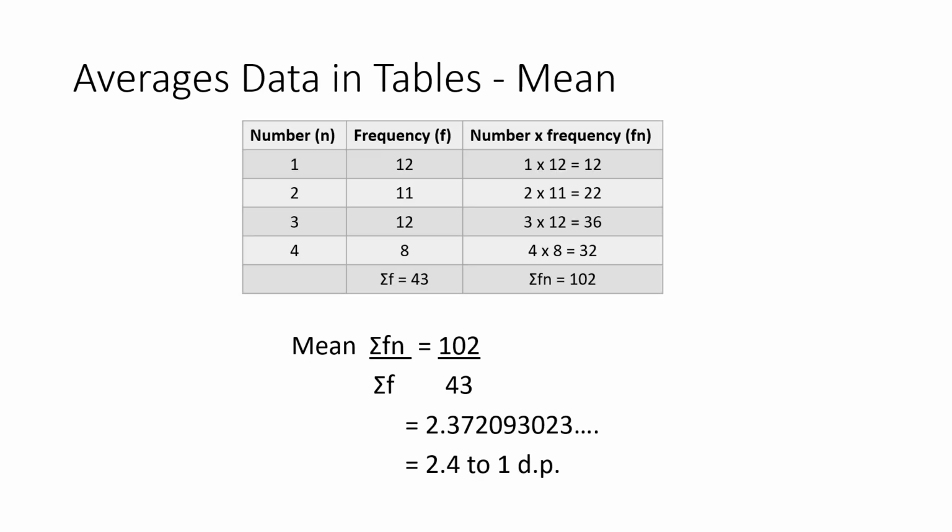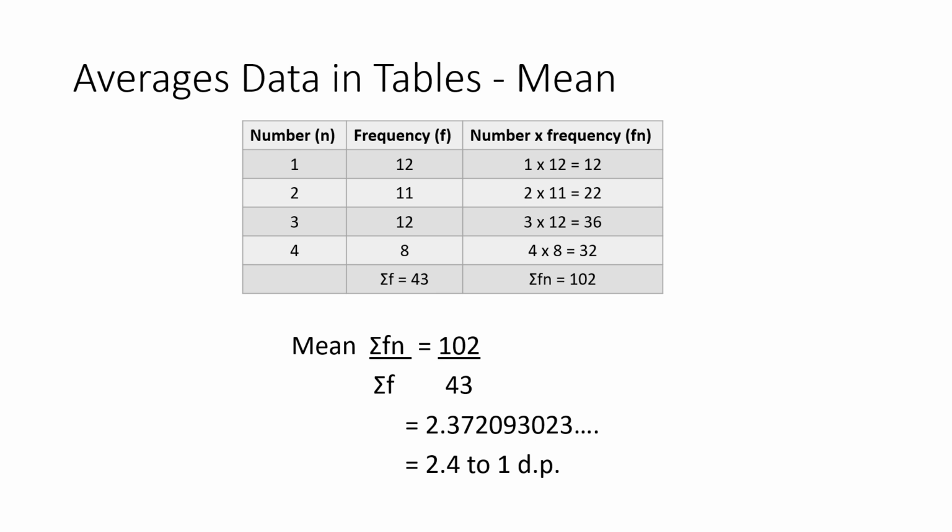Here I've got data of the numbers 1, 2, 3, and 4. Now I've got 12 number 1s, 11 number 2s, 12 number 3s, and 8 number 4s. So what would I do? I would multiply 1 by 12 to get 12. All the ones are adding up to 12. 2 by 11 to get 22. 3 by 12 to get 36, and 4 by 8 to get 32.